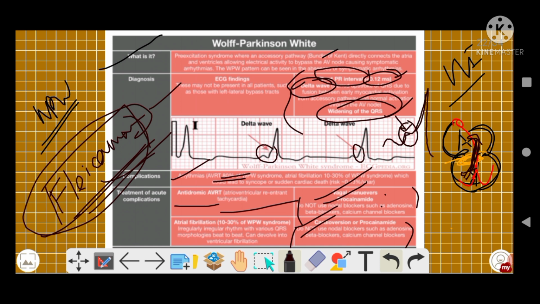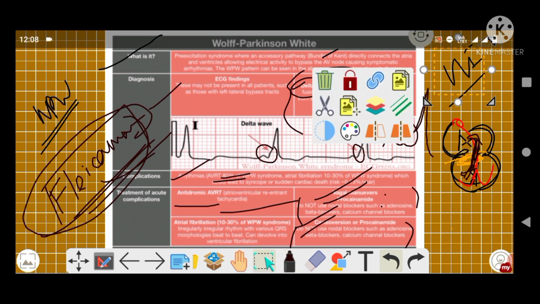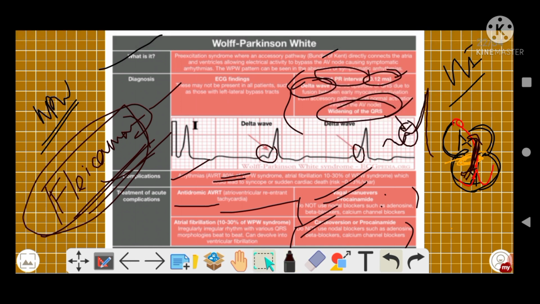Okay, so this is about your WPW syndrome, right? So remember delta waves, PR less than 0.12 seconds, and wide QRS.